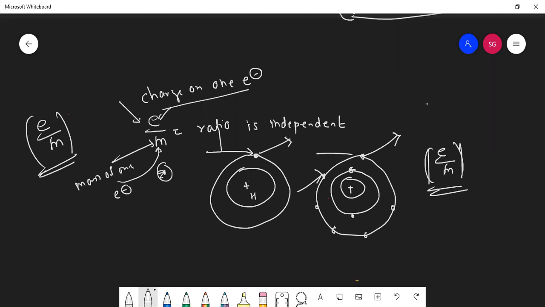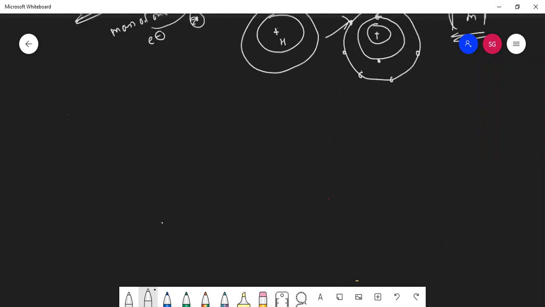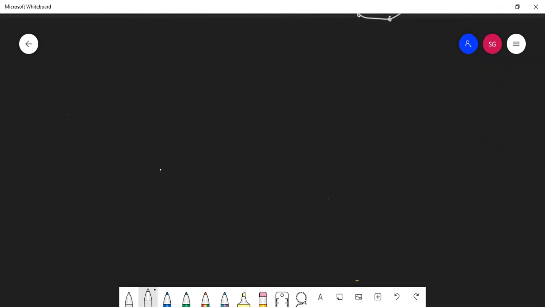Now we need to check the E by M ratio for proton, whether it is the same or different. Try to understand the concept, students. Now we will understand what is happening in case of proton.